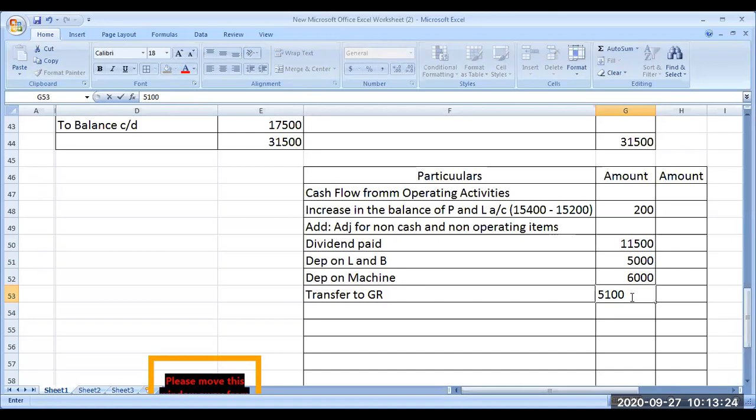You minus some amount from profit and loss account of the current year for provision for income tax.